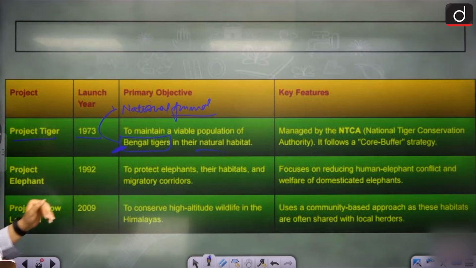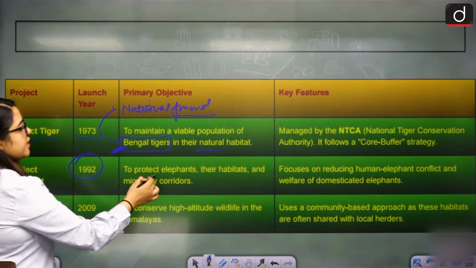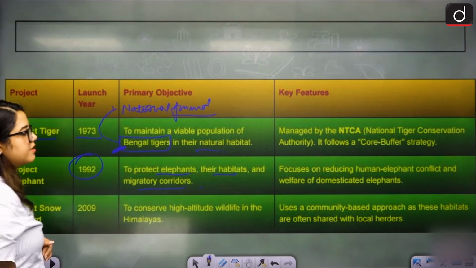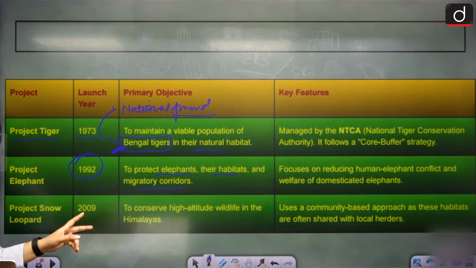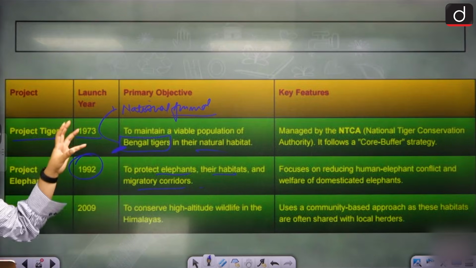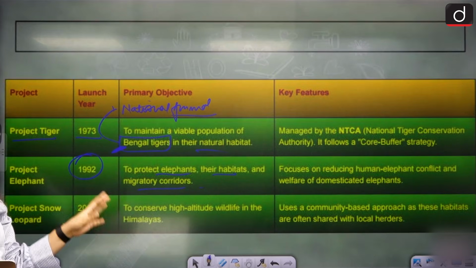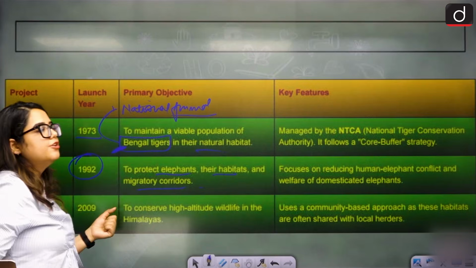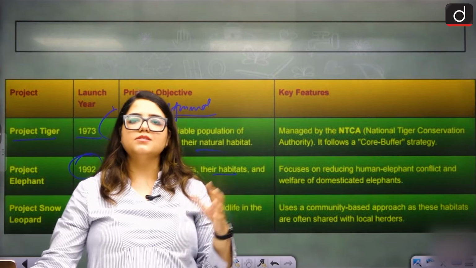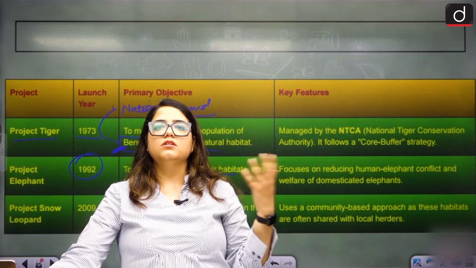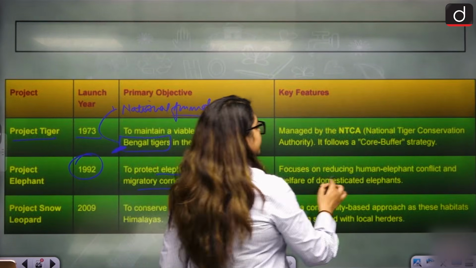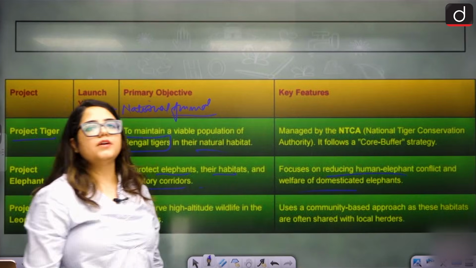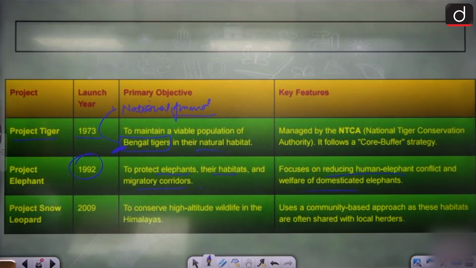Then we have Project Elephant of 1992, protecting elephants, their habitat, and migratory corridors as well. This is important. They are focusing on reducing human-elephant conflict, which is very large because elephants are apparently used for recreational activities, entertainment, and children's parks, right? Everywhere. So that conflict needs to be reduced. Domestication of elephants is also something that we have to cater to.